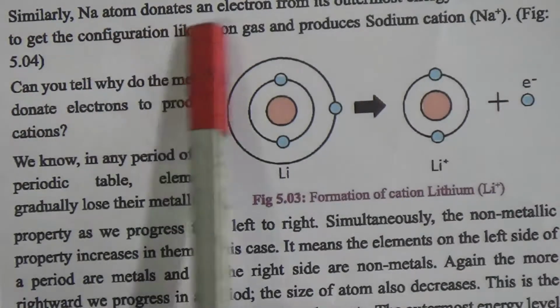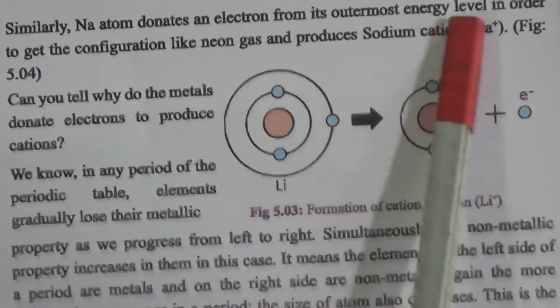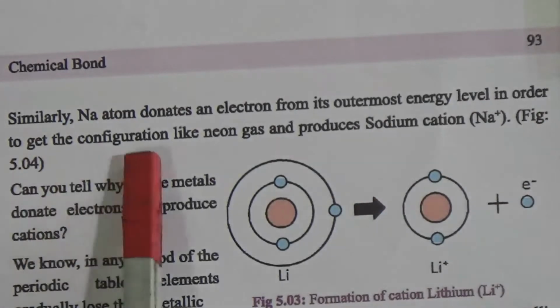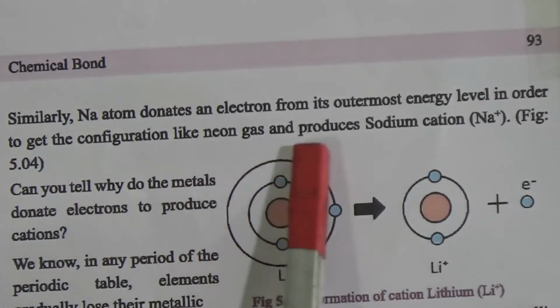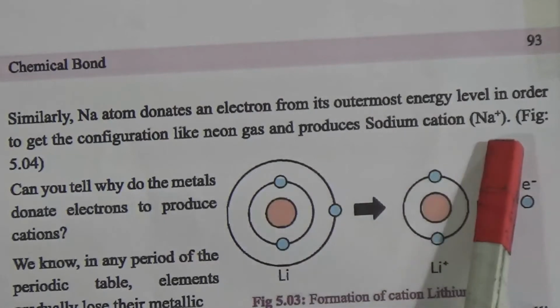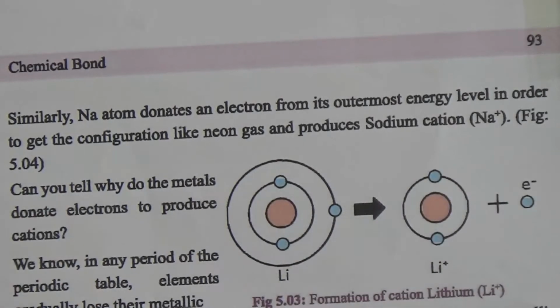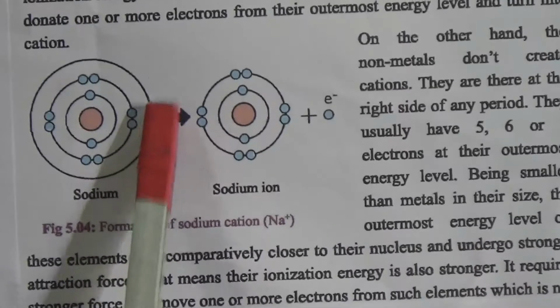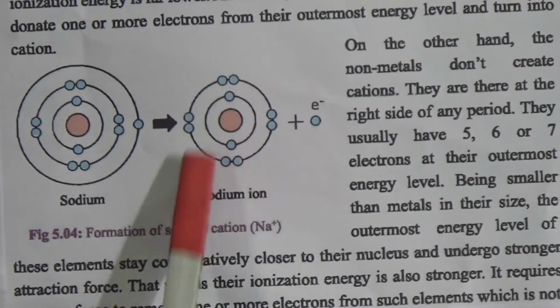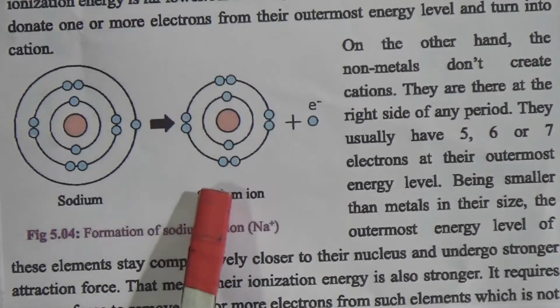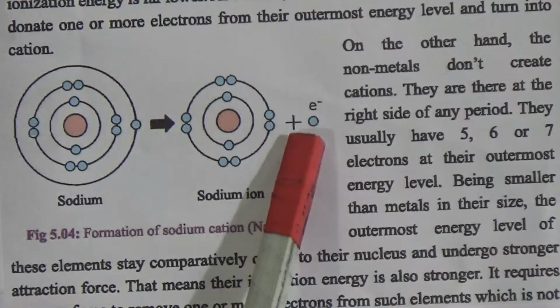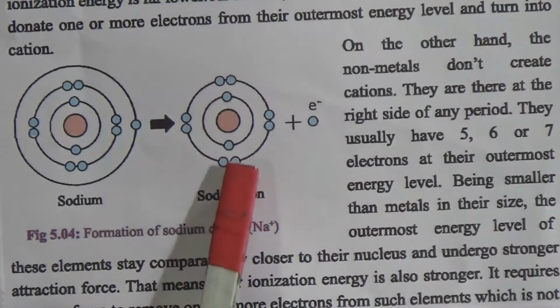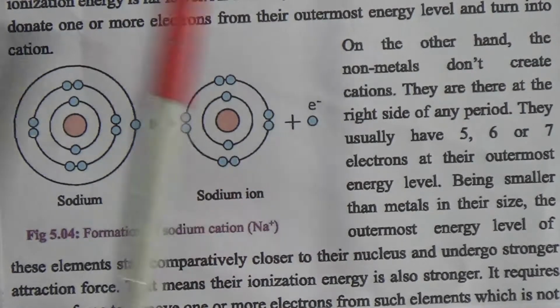Similarly, a sodium atom donates an electron from its outermost energy level in order to get the configuration like neon gas and produces a sodium cation. This is the figure of the sodium cation. Sodium has 11 electrons and the outermost energy level has only one electron. Sodium donates that electron and becomes a sodium ion, that means a sodium cation, and it gets the electronic configuration like neon.